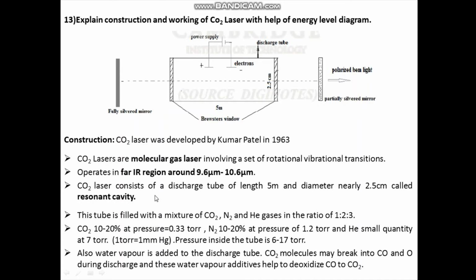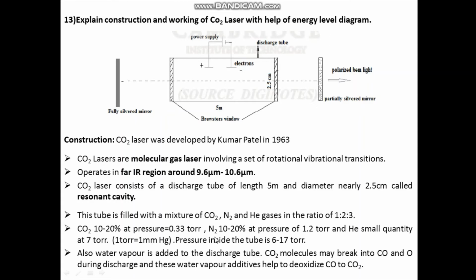Now regarding the construction of this carbon dioxide laser, as I said, it consists of a discharge tube of length 5 meter and diameter 2.5 centimeter, which is called the resonant cavity or laser cavity. Now this tube is filled with a mixture of 3 gases, that is carbon dioxide, nitrogen and helium gas in the ratio 1:2:3. And this carbon dioxide is 10 to 20% at a pressure of 0.33 torr.